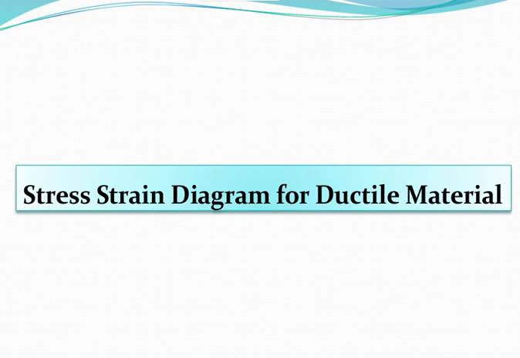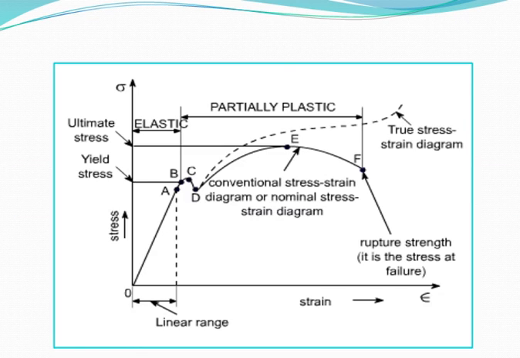Now we will be following up with the stress strain diagram for ductile material, where you are going to understand the various properties or the various terms that are associated with the stress strain diagram for ductile material. So just have a look here. For ductile material, this is stress, this is the strain, and you can see it is elongating linearly, then it is getting some curve, then it is coming in this way.